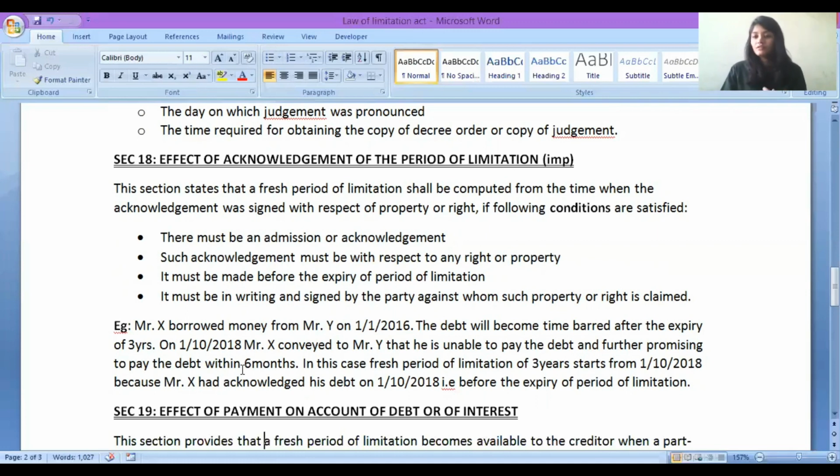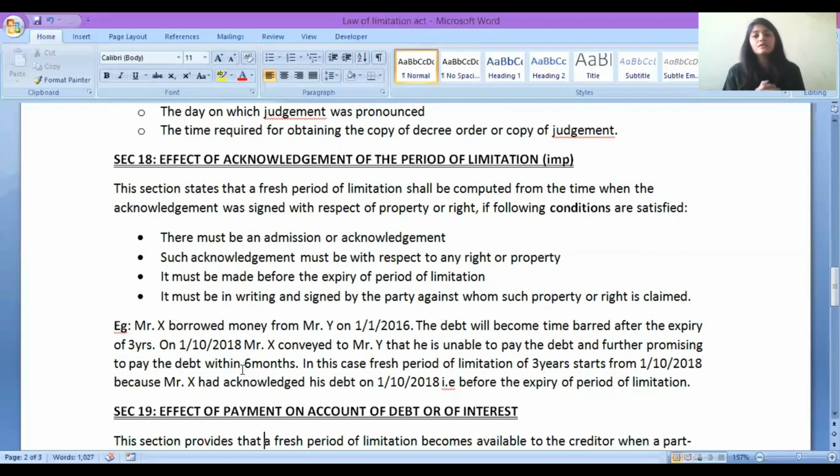For example, you pay your fees in college, in institutes, whatever. You are given a receipt. What is that? That is an acknowledgement that yes, they have received your payment. That is an acknowledgement, right? So section number 18 says, what is the effect of acknowledgement on the period of limitation? Very, very important from your exam point of view as well.